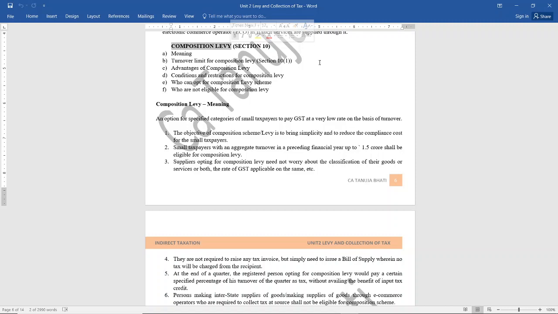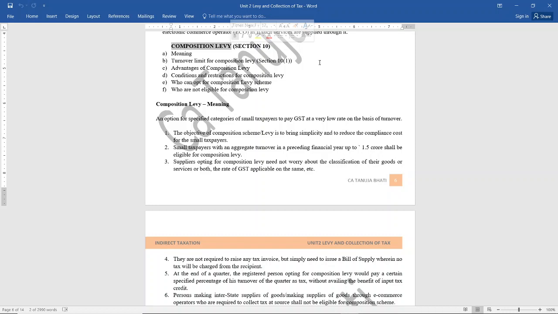Similarly, whoever is providing goods, if their turnover exceeds 40 lakhs, and in case of northeastern states, if the turnover exceeds 20 lakhs, they need to mandatorily get themselves registered under GST. Once they are registered under GST, that means they have to comply with all the provisions relating to GST.